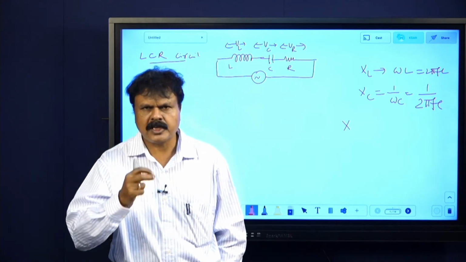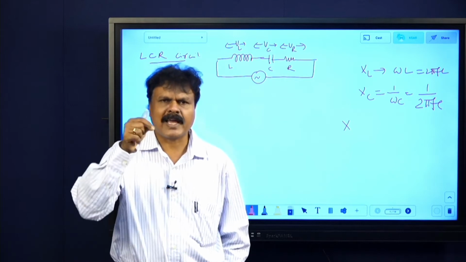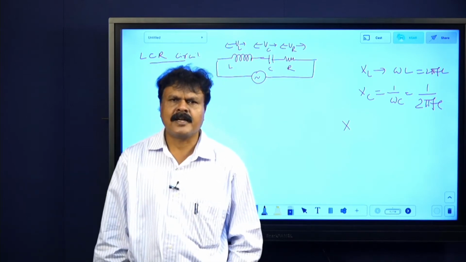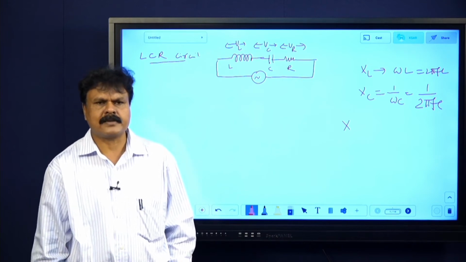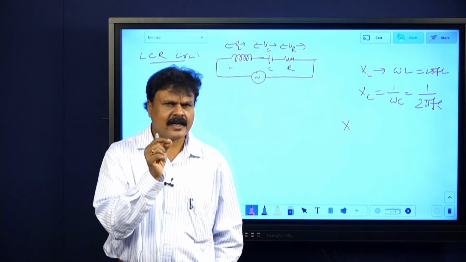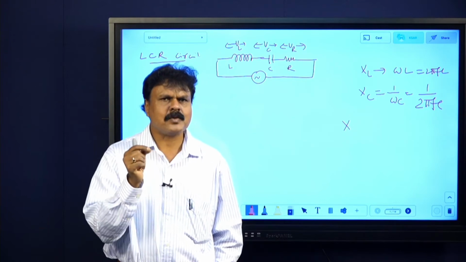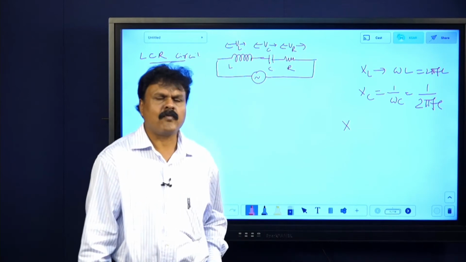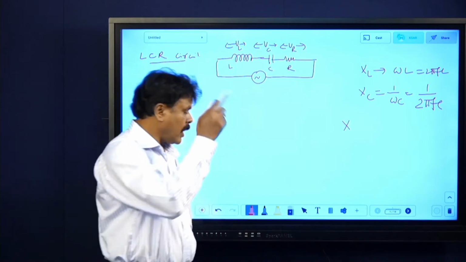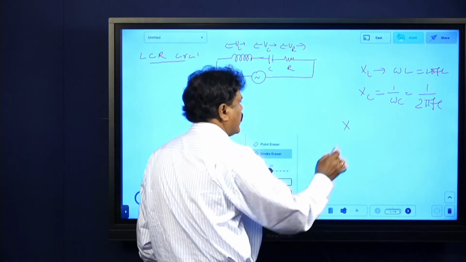The opposition offered to the flow of AC by a capacitor is called capacitive reactance. I hope you are understanding. Inductive reactance is given by omega L, and capacitive reactance by 1 by omega C. Having these things in mind, we are going ahead.